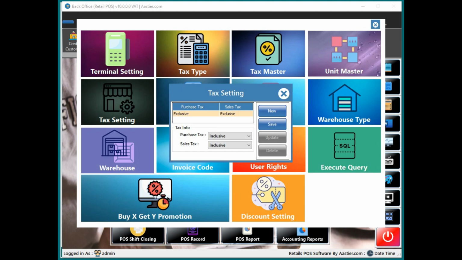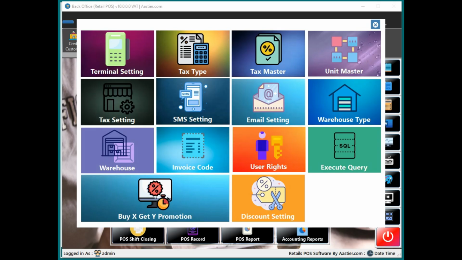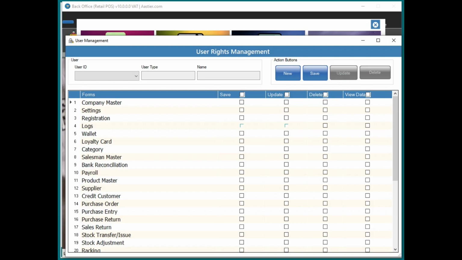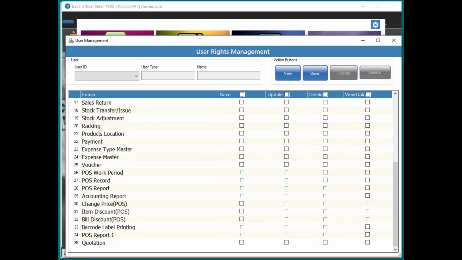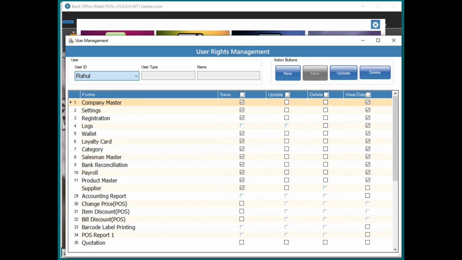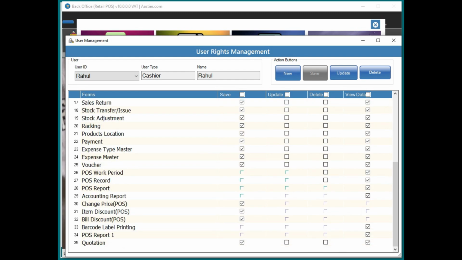Tax settings, including tax or excluding tax, like that also. SMS settings, warehouse, and user rights. If you have lots of salespersons and any account person in your shop, you can just manage the permissions, which areas they have access to do some kind of editing and changes or review data, all this kind of thing. So you can choose the customer name, the user name, user ID, where you can have the option for update, delete, or this kind of features. User right management.